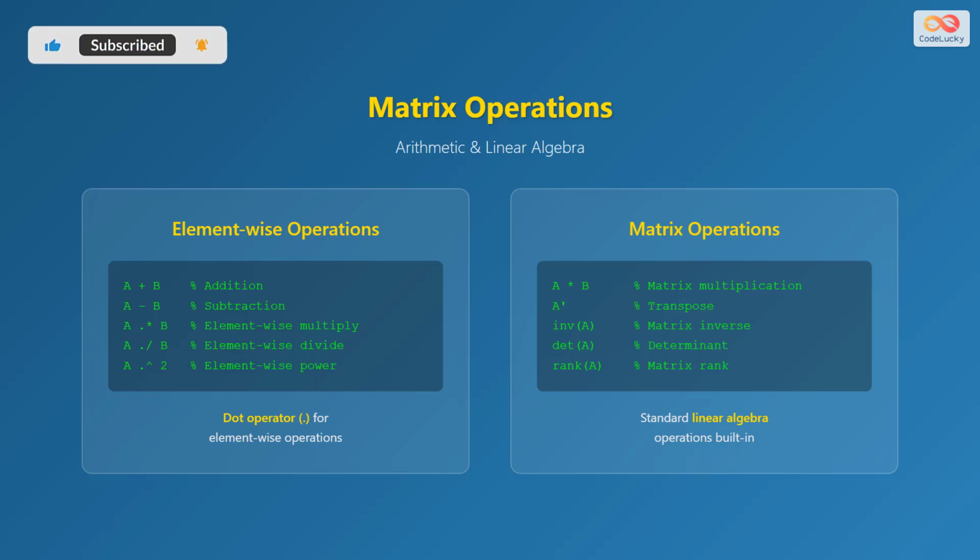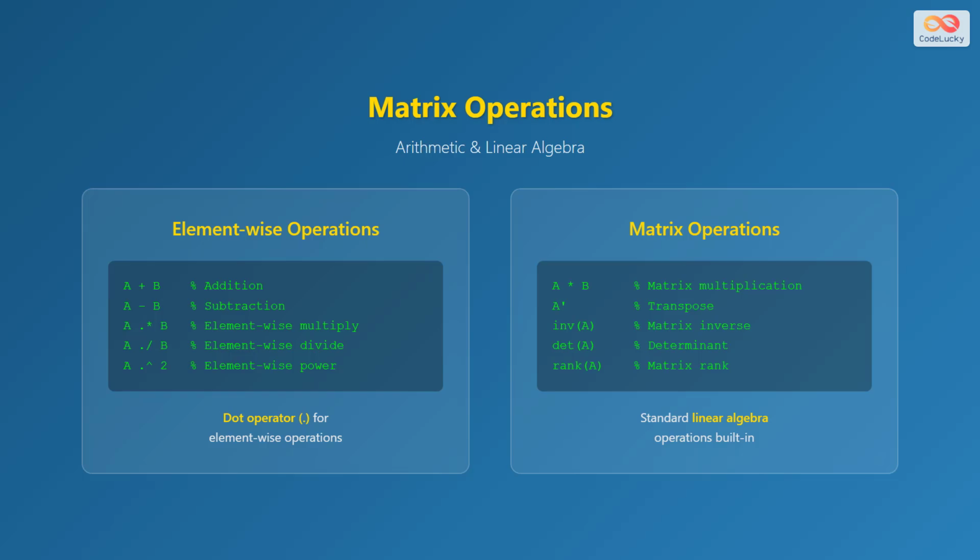However, for multiplication, division, and exponentiation, you must use dot asterisk, dot forward slash, and dot caret respectively to perform element-wise operations. Standard matrix operations follow linear algebra rules.